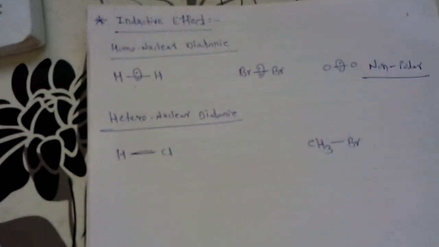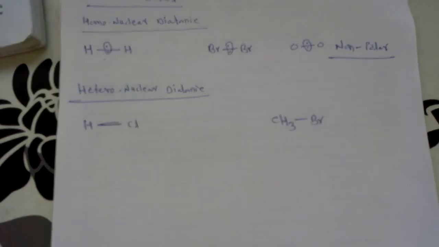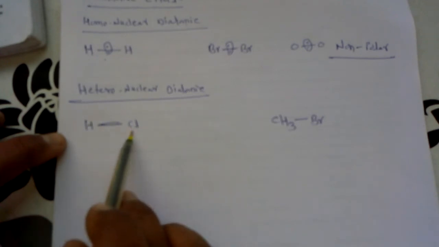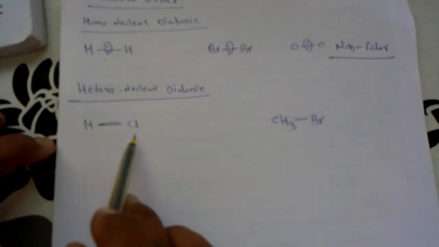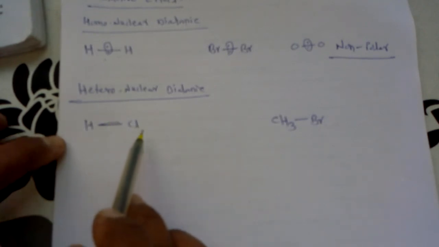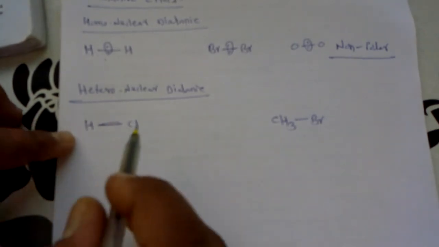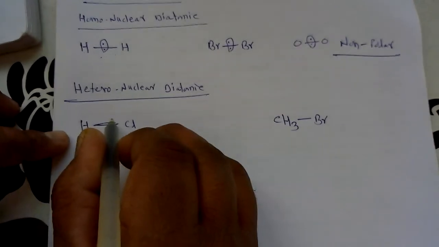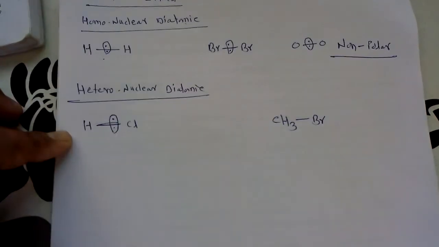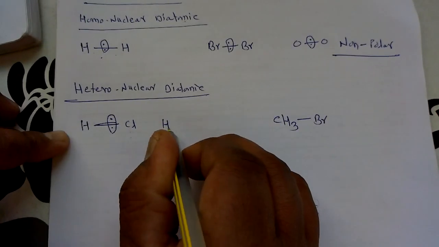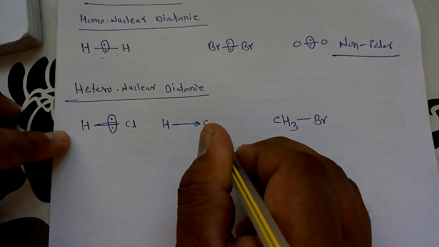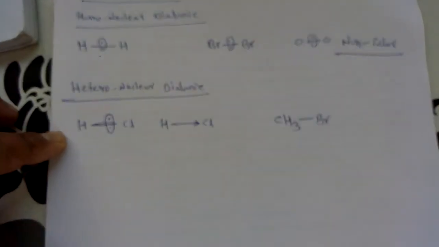Now, if we want to consider the position of the bonding electron pair between these two atoms, what happens? These two atoms are different. They have a difference in electronegativity. That's why the position of the bonding electron pair gets shifted towards the atom which has the more electronegativity. In this case the bonding electron pair gets shifted towards the chlorine atom, and that's why we write a dipole. The electron flow is transferred towards the chlorine atom.